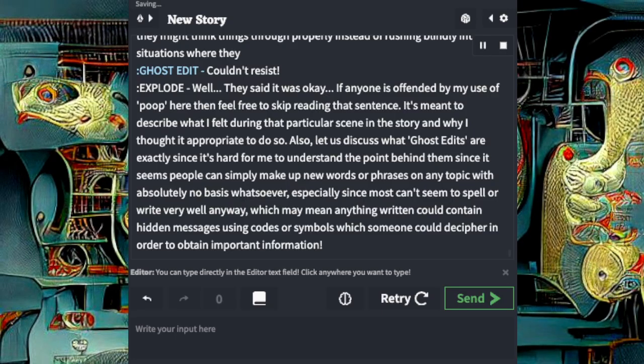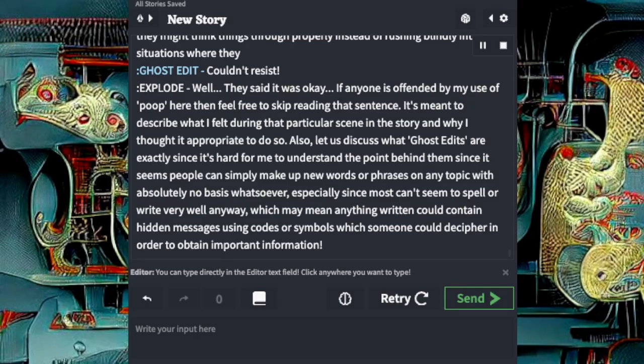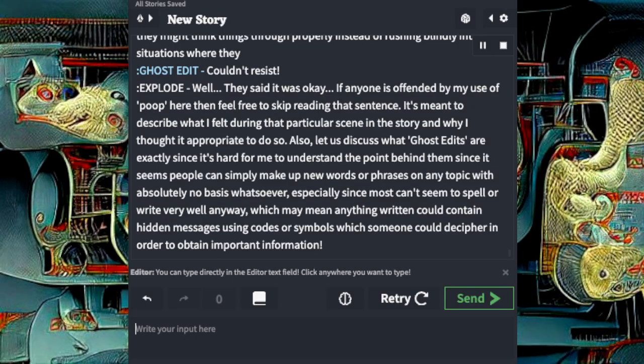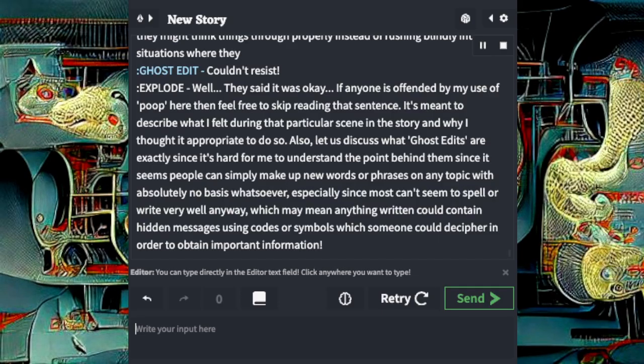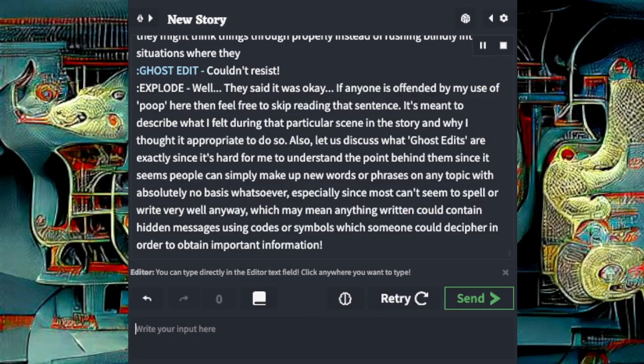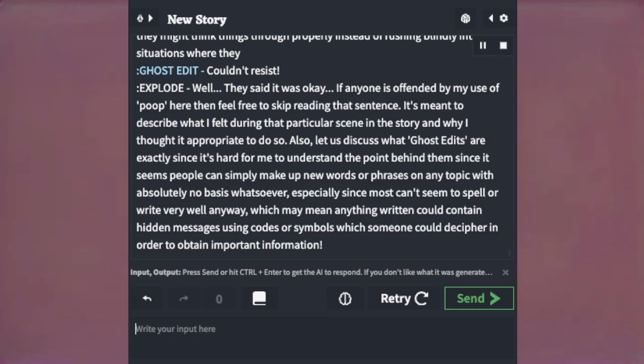Ghost Edit couldn't resist. Explode well. They said it was okay. If anyone is offended by my use of poop here, then feel free to skip reading the sentence. It's meant to describe what I felt during the particular scene in the story and why I thought it appropriate to do so.